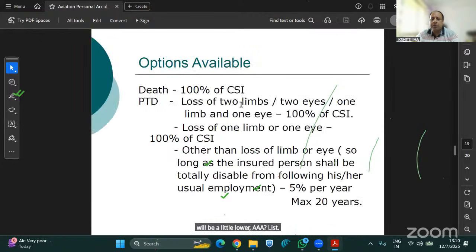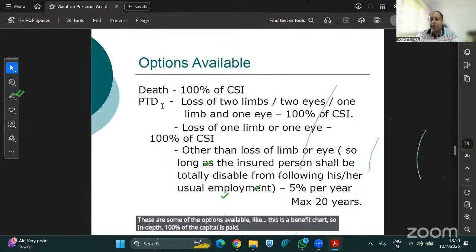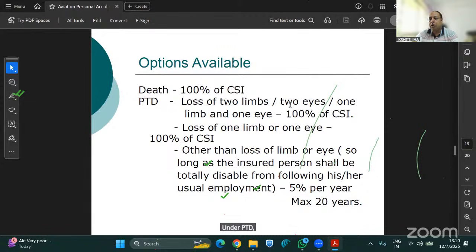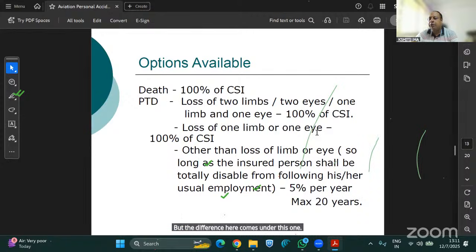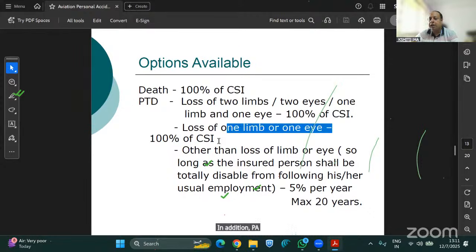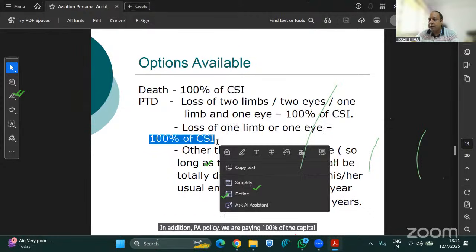These are some of the options available. This is a benefit chart. In death, 100% of the capital sum insured is paid. Under PTD, loss of 2 limbs or loss of 2 eyes or 1 limb and 1 eye, 100% of the capital sum insured, same as a normal PA policy. But the difference comes under this one: loss of 1 limb or 1 eye. In an aviation PA policy, we are paying 100% of the capital sum insured, but under a normal PA policy, it is 50% of the capital sum insured.